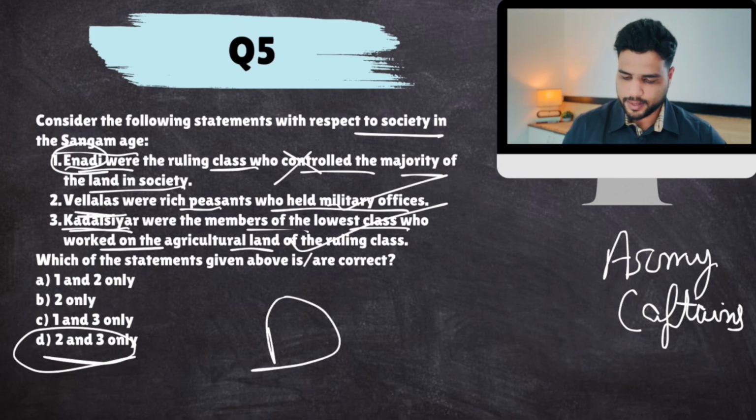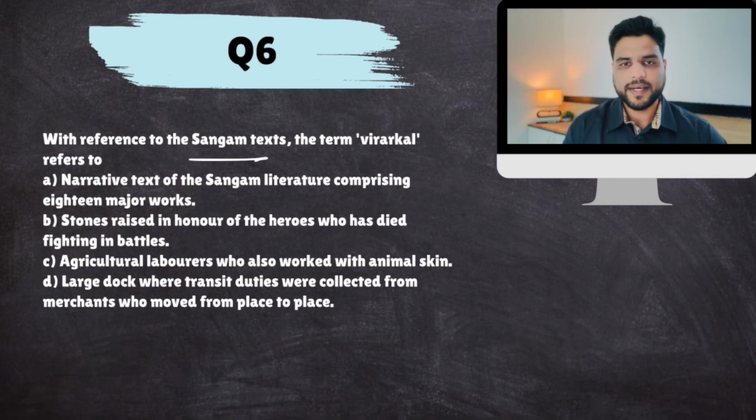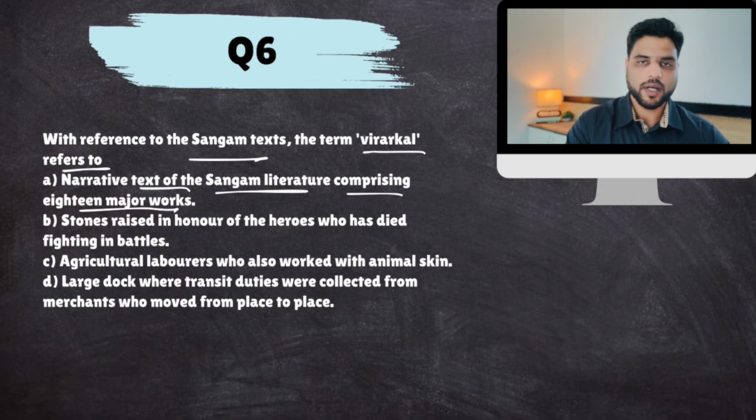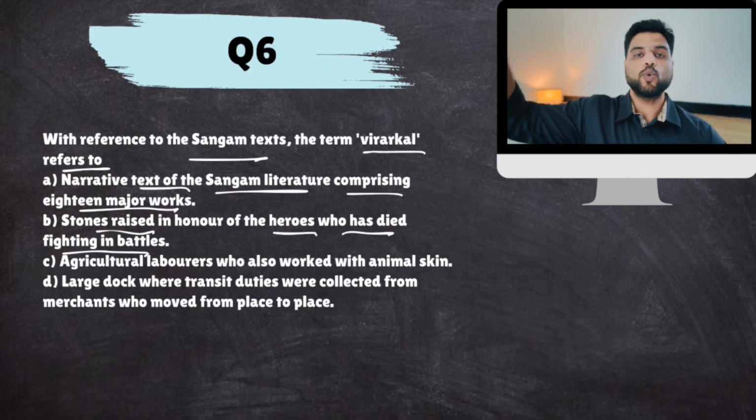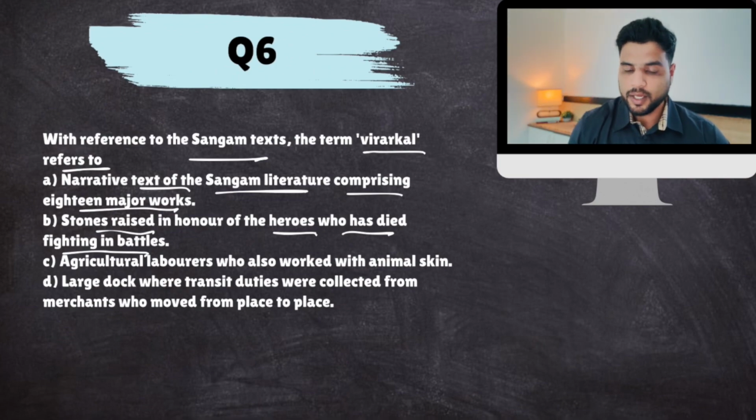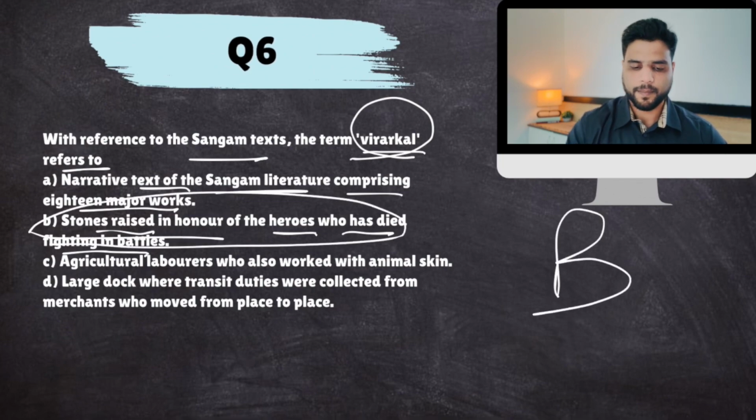Okay, next. With reference to Sangam texts, the term Virarkal refers to: narrative texts of Sangam literature comprising 18 major works, or stones raised in honor of heroes who have died fighting in battles. So the martyrs or brave hearts who died fighting bravely in battle, for them, when they died, huge stones were erected in their honor. This was like a memorial for that hero. Those memorials were called Virarkal. So the answer would be B.